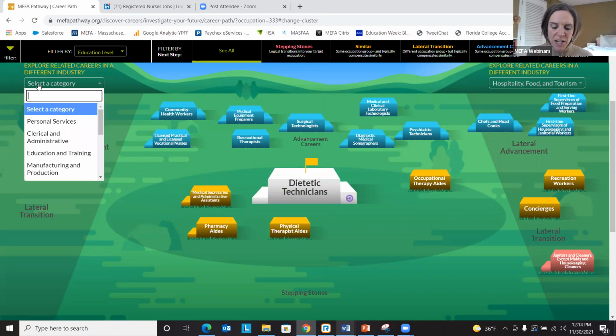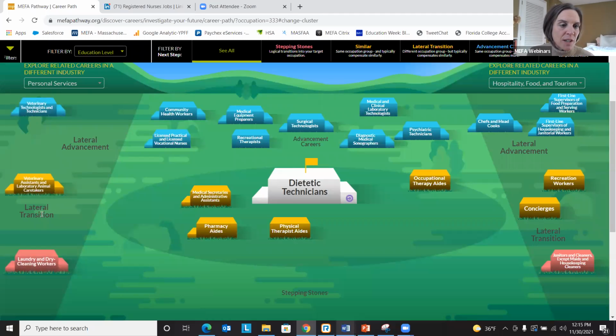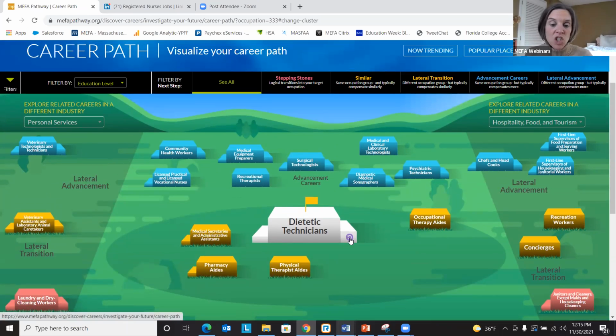You can also go over to the left here, and maybe we want to add another related career industry. So let's just select personal services here. And then as you can see, this fills in, these are different careers that are related in a different industry, but related to your starter career. And up at the top here, it gives you a nice little summary of what these different terms mean: what a stepping stone is, a logical transition into your target occupation, what an advancement career is.